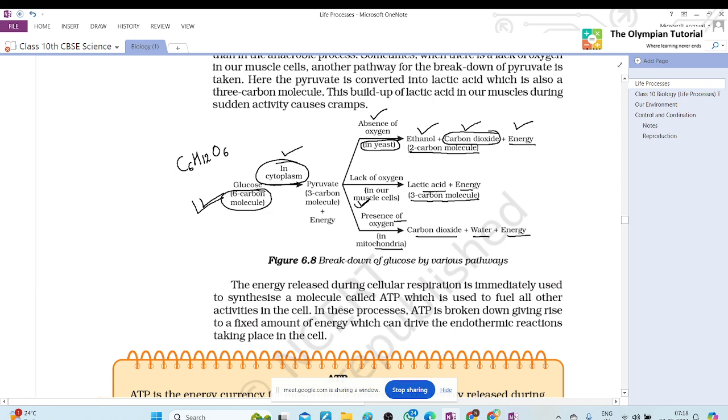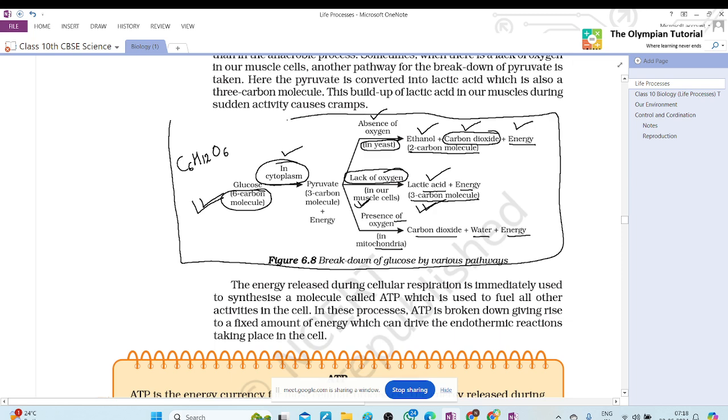Yes, ma'am, this is due to the lack of oxygen, and lactic acid is formed during this respiration. You have to prepare this chart for your notes. Yes, ma'am, I can do it right now.